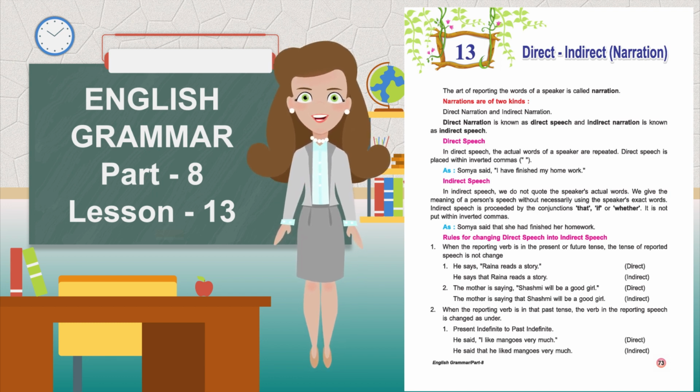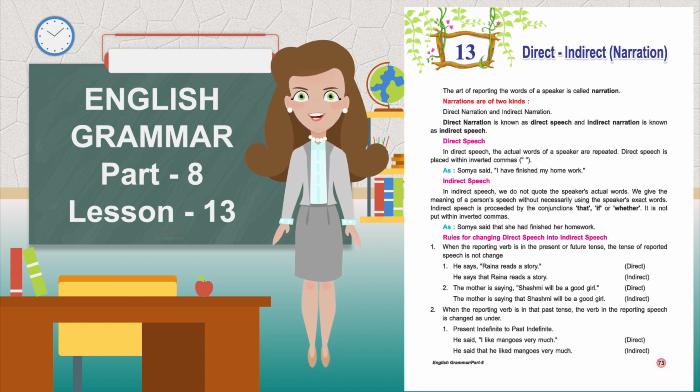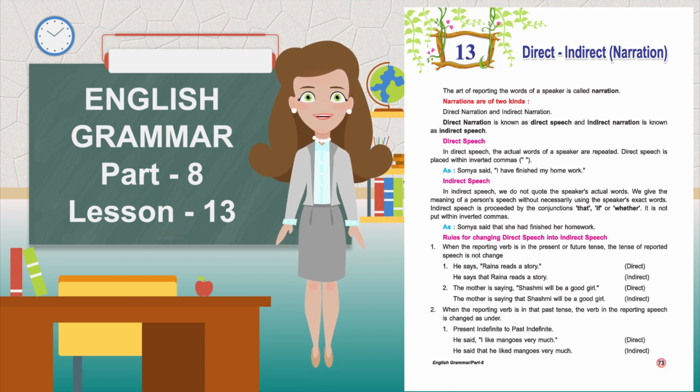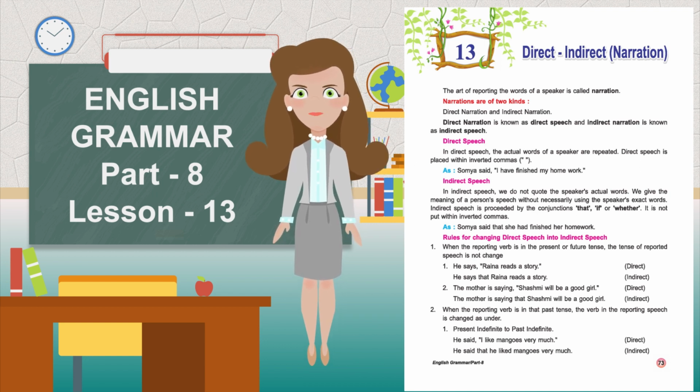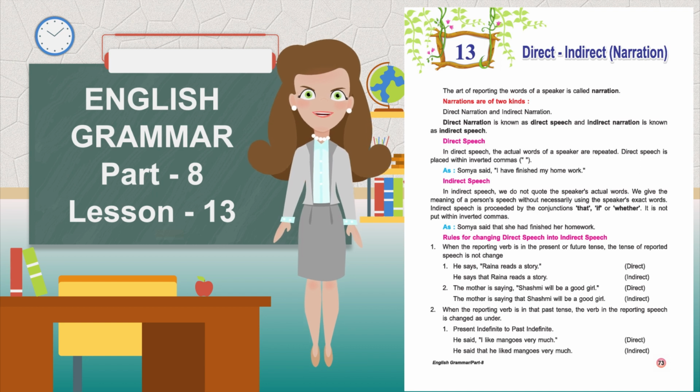Rules for changing direct speech into indirect speech. First, when the reporting verb is in the present or future tense, the tense of reported speech is not changed. He says, "Rana reads a story," direct. He says that Rana reads a story, indirect. The mother is saying, "Shashmi will be a good girl," direct. The mother is saying that Shashmi will be a good girl, indirect.